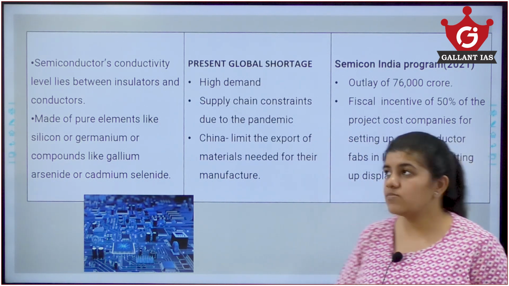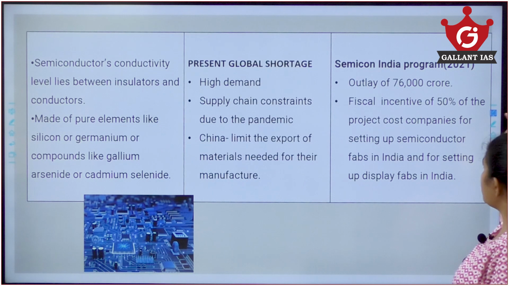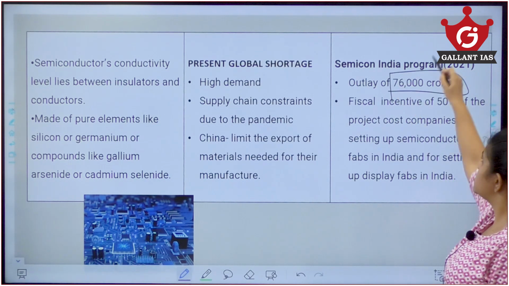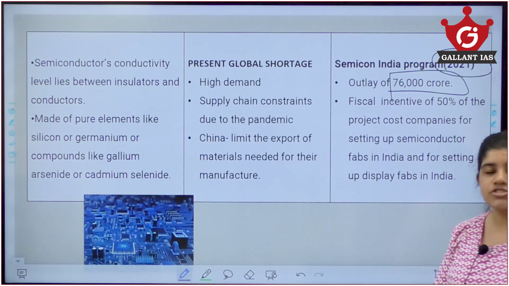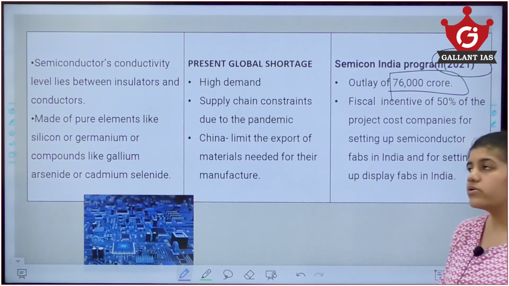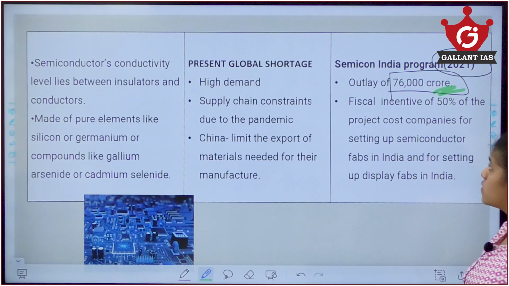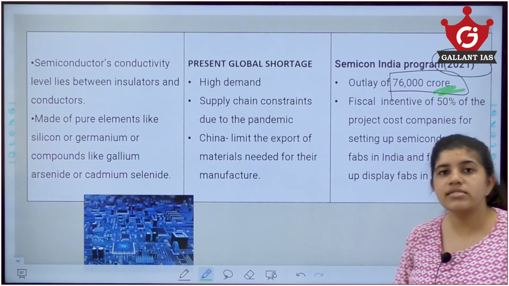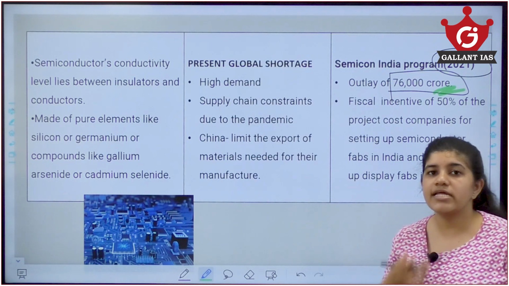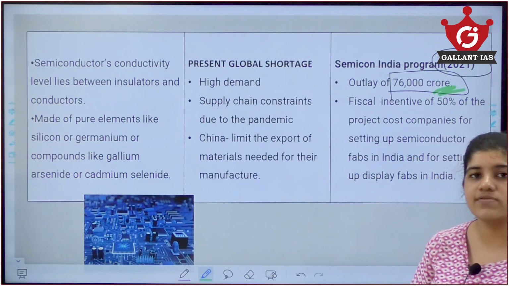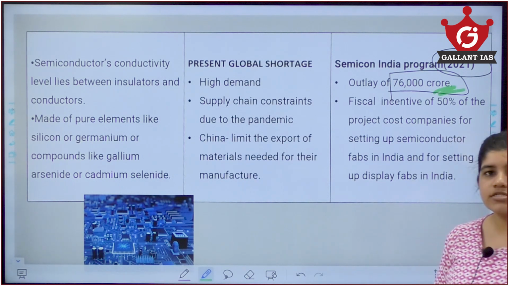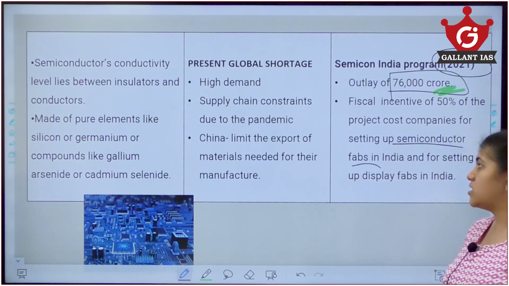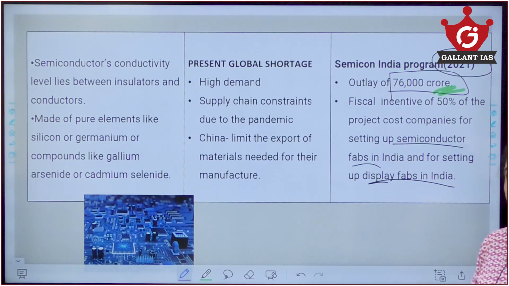So what is India's mission? India projected an outline of 76,000 crores. This Semicon India program was launched in 2021 and outlines about 76,000 crore. It was also amended in September 2022 and stated that they will be giving fiscal incentives of about 50% of the project cost if they are setting up semiconductor fabs, fabricating units in India, and also display fabs in India.